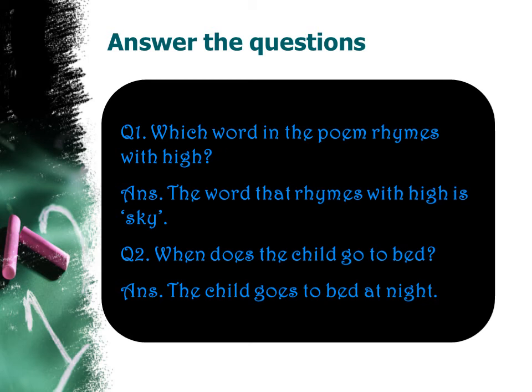Okay. Now next question. Question 2. When does the child go to bed? We have studied in the poem. In the first four lines only, the child says, when I go to bed at night. This is the third line in the poem. When I go to bed at night. So the answer is, the child goes to bed at night. You have to write these question answers also in your copy.